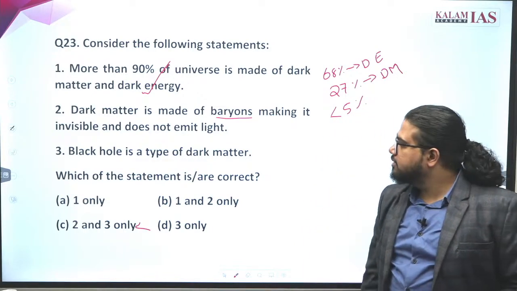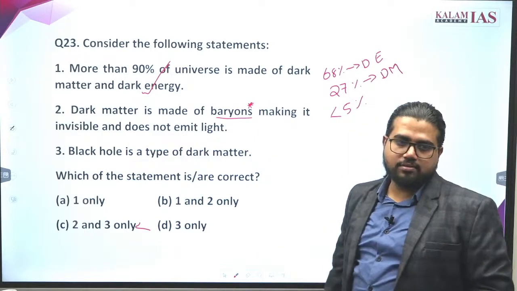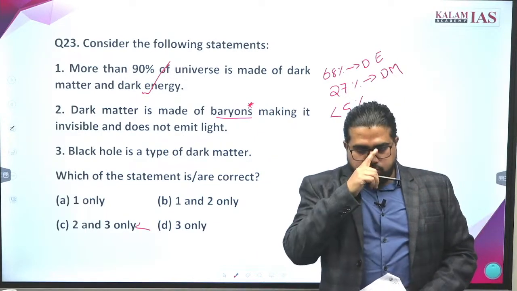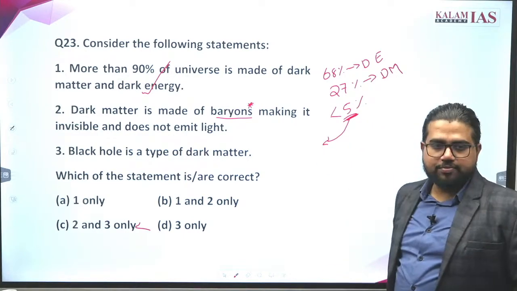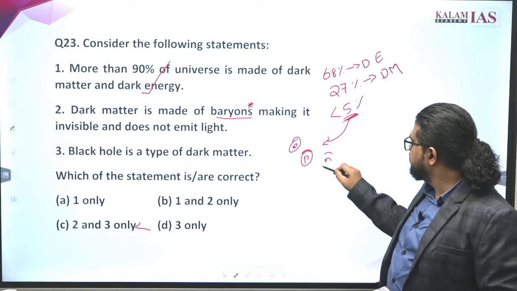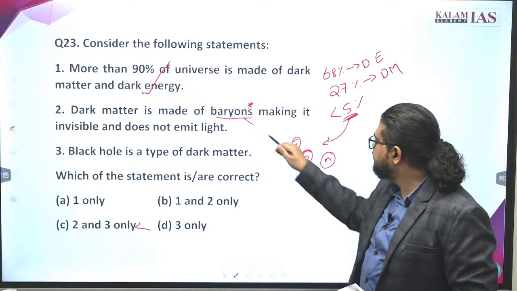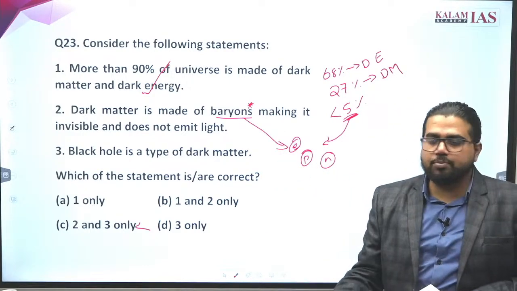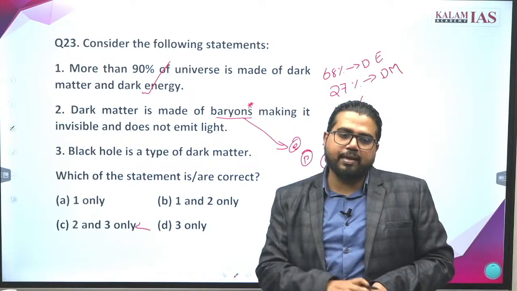The first statement is absolutely correct. Now, dark matter is made of baryons. What are baryons? What is the actual universe made up of? Electrons, protons, neutrons. These are made of other small subatomic particles called baryons. Now what is the speciality of baryons?